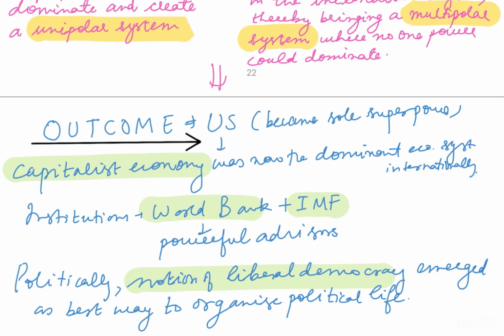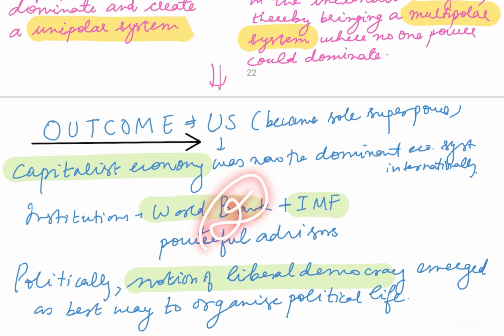And also the institutions like the World Bank and the International Monetary Fund were the powerful advisors who would give loans to the countries for the transition to capitalism. And politically, the notion of liberal democracy emerged as the best way to organize political life.